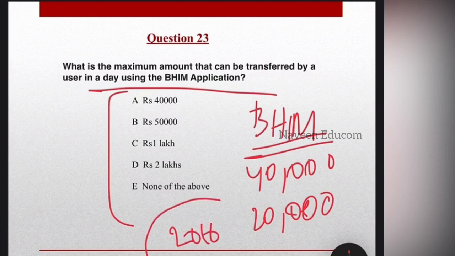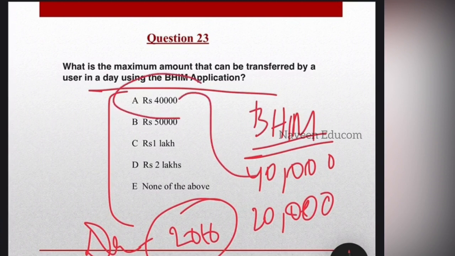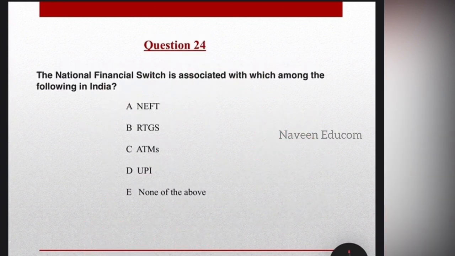It was launched in December 2016 and can be used at any place, anytime. There is no fee charged for such transfers in this application. So we have already explained, the answer is option A, rupees 40,000, the maximum amount. Coming to the next question.